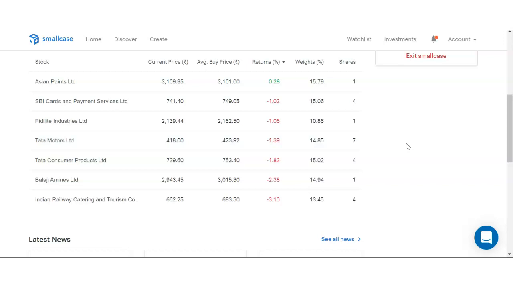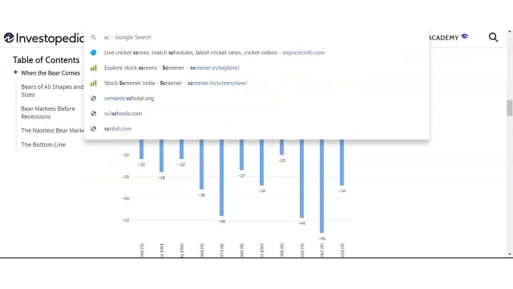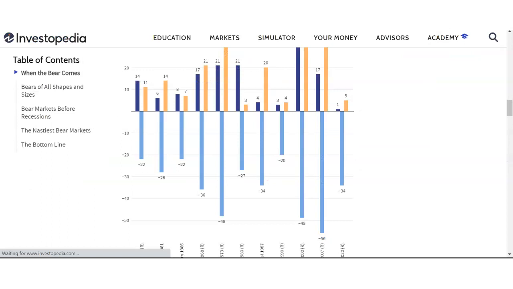Now coming back to the smallcase, this portfolio constitutes some stocks which are CAGR stocks. These stocks have given tremendous return in the past, like good CAGR return. Not that in the last 1 year they doubled or tripled the money. We will not go into that kind of discussion, but in the longer run they've given a very good return. I'll open them one by one just to show the CAGR, but we'll not discuss these stocks in detail. So let's jump into Screener and I'll show you the names of the stocks and the returns they've given.